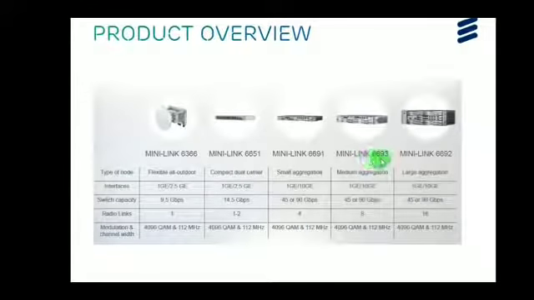Whereas Mini-Link 6693 is a medium aggregation node. It also has the same interfaces as I said before for 6691. 6691, 6693 and 6692 all have the same interfaces and the same switch capacity as well. 6693 supports a maximum of 8 radio links, whereas 6692 supports a maximum of 16 radio links. The remaining modulation and bandwidth schemes are all the same in the 6600 series.